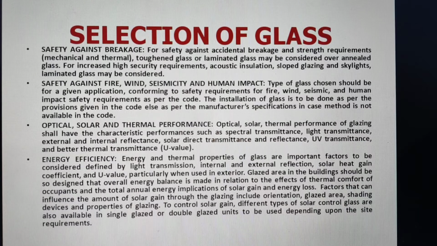But for multi-storied buildings, we are to see that glass is safe from the fire characteristics, fire angle, wind and seismicity. Though human impact is to be seen in all types of glasses. Then there may be special requirements like optical, solar and thermal performance. And then energy efficiency. Nowadays it is important.